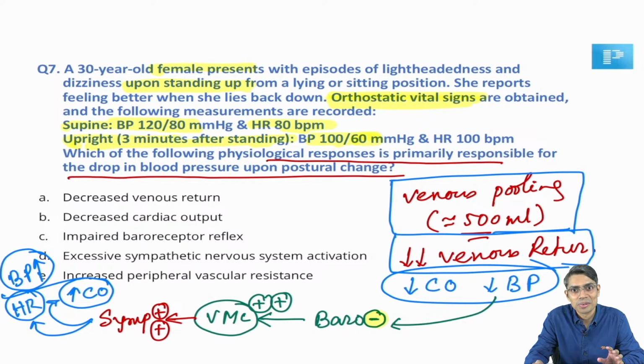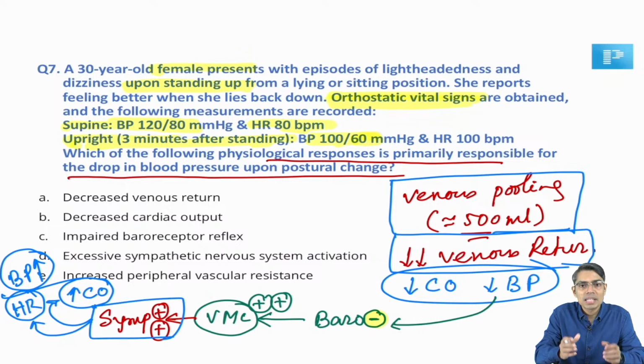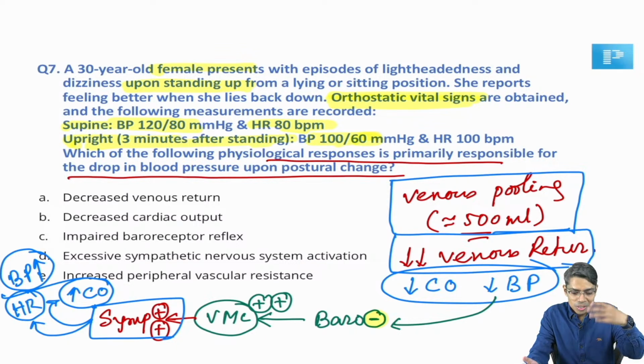Getting my point? Okay. And all the blood which was pooled in the lower part of the body, because of this sympathetic activation, sympathetic system will cause vasoconstriction. Vasoconstriction means it will push all the blood which was pooled in the lower part of the body, and that will increase the venous return. So all this is happening because of the baroreceptor inhibition, and because of the baroreceptor inhibition, your sympathetic system is overactive.